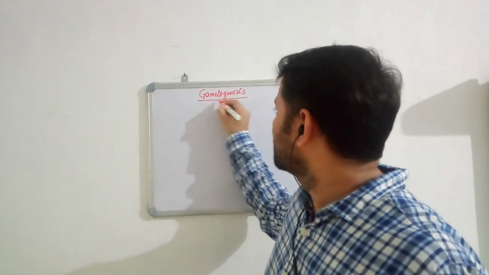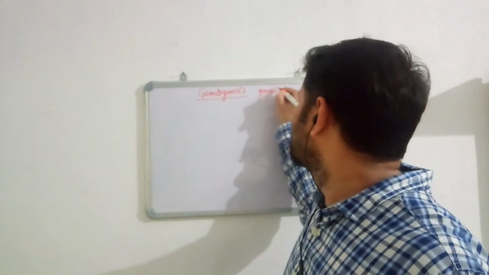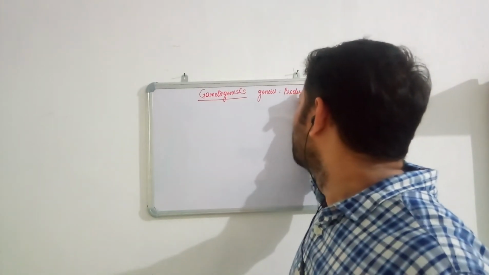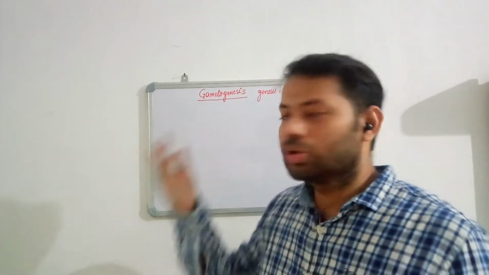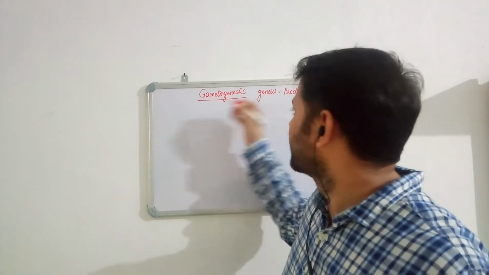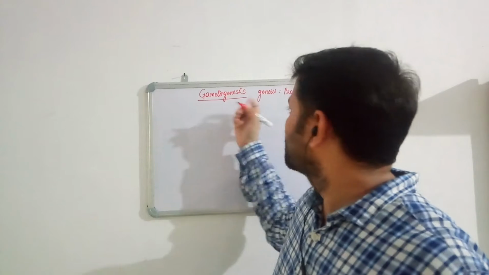First, understand the meaning of the word genesis. The meaning of the word genesis is production or synthesis. So gametogenesis stands for production or synthesis of gametes.